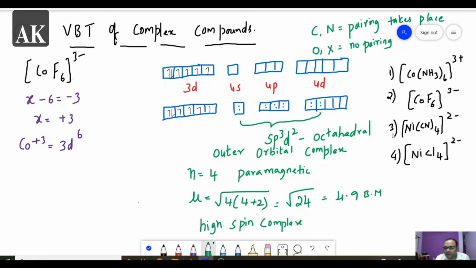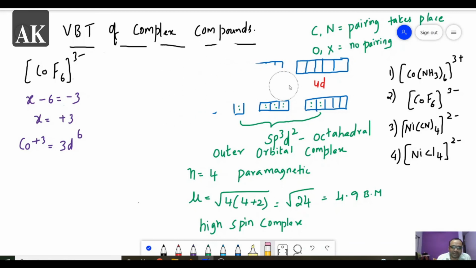Now let us take the third example, which is having 4 ligands. So 4 ligands means it may be sp3 or it may be dsp2. So we have to check whether it is sp3 or dsp2.